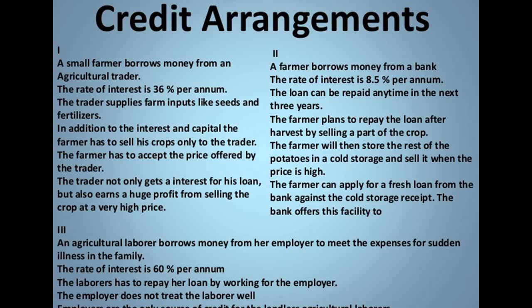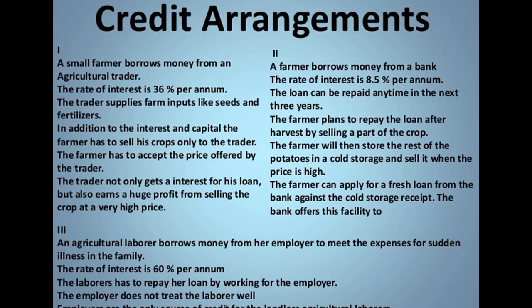So basically in this situation, the farmer is borrowing money from the bank, and the rate of interest is 8.5% per annum. The loan can be repaid in 3 years, so the farmer has enough time to plan how he wants to sell the crop and how he can repay the amount with his own earnings. So he has a plan where he can repay on time, and he can also earn a good amount for himself. This kind of situation is very favorable for both parties.